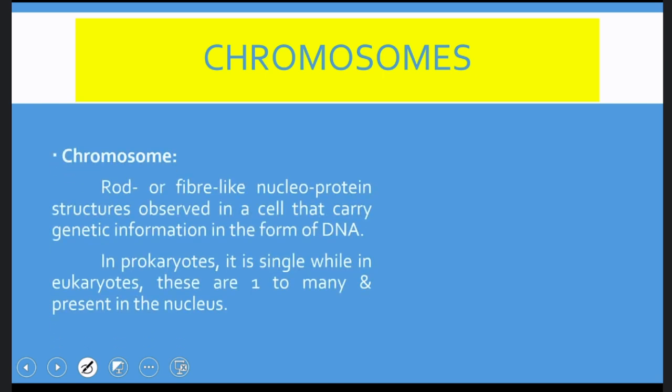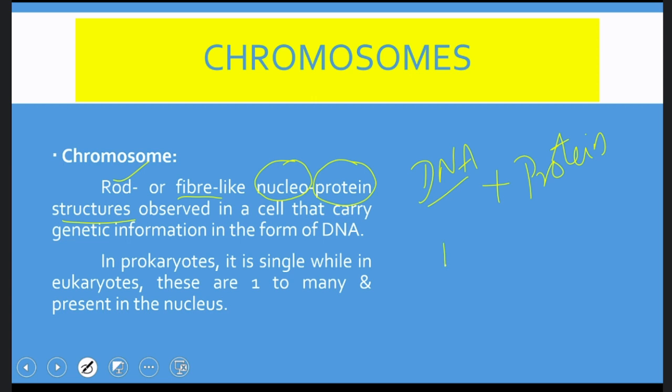So coming to chromosome. What is chromosome? Chromosomes are rod-like or fiber-like structures made up of a nucleic acid and, as one said, a protein also. Somebody said chromosome is made up of DNA only, somebody said protein only, but actually it's a combination of these two.